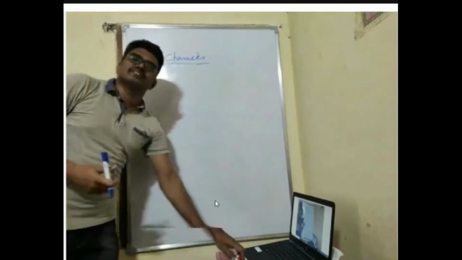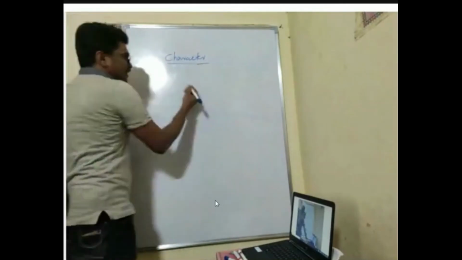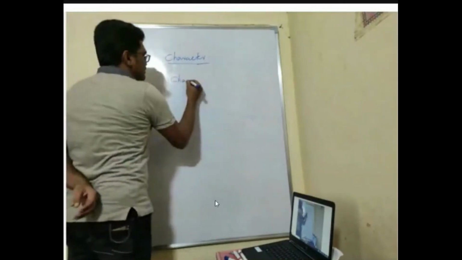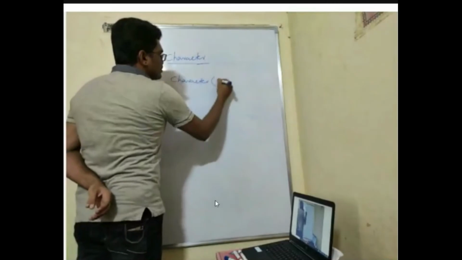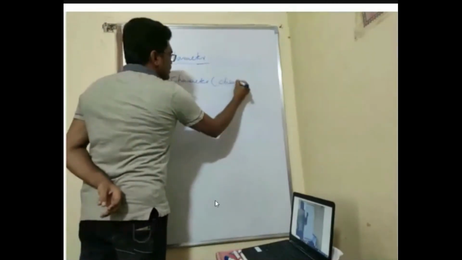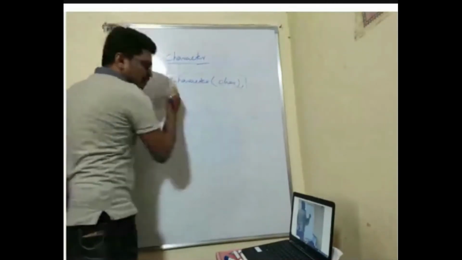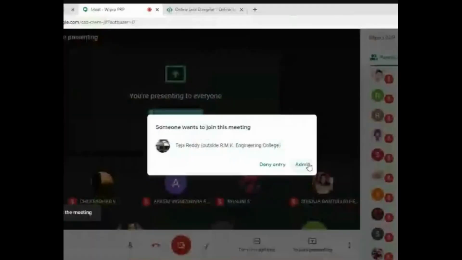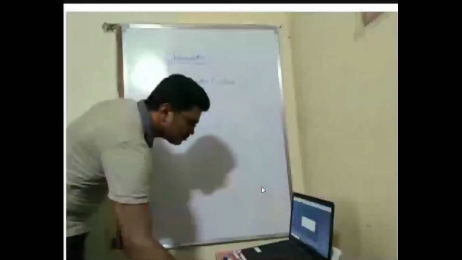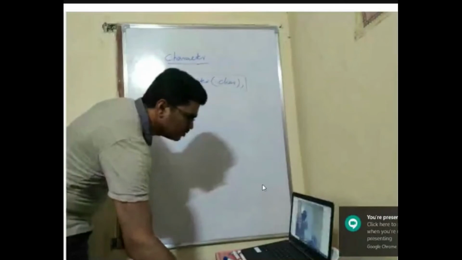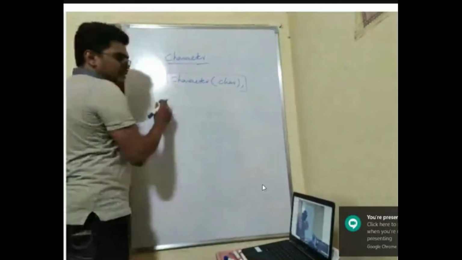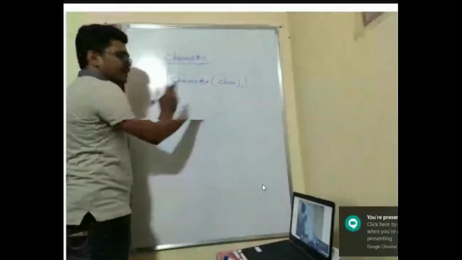In the same way, here also you have the constructor Character. If you use some char, it will convert into an object. So very useful methods are there in it.